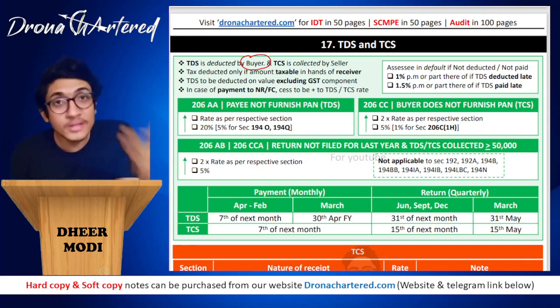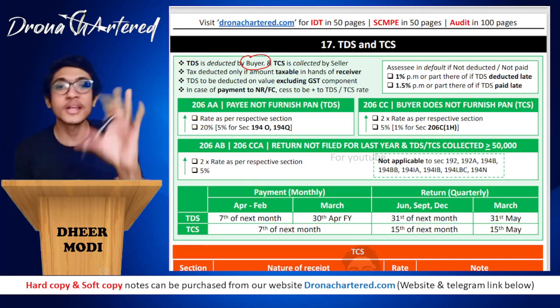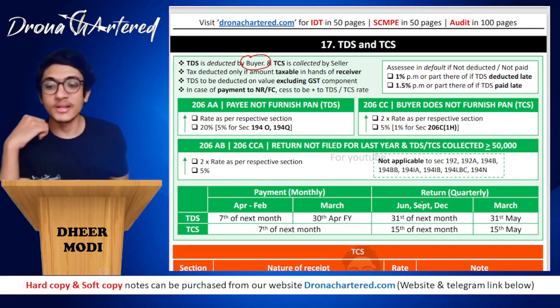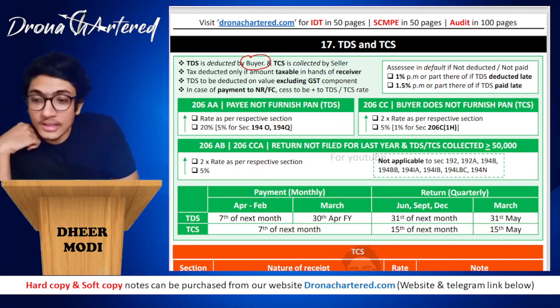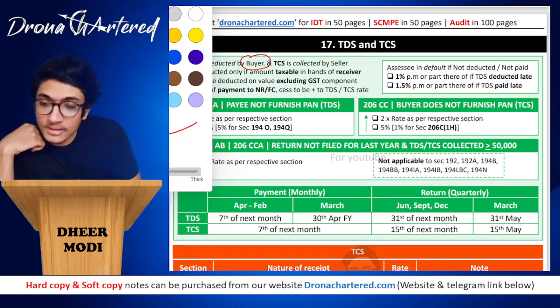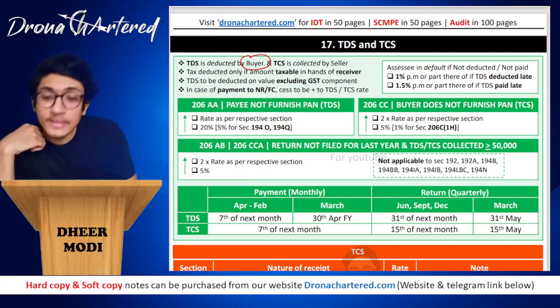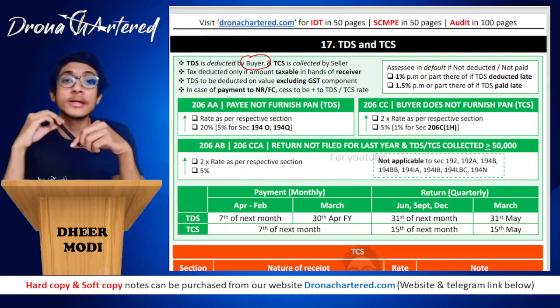So instead of paying them full 100, you will pay them 90, and the rest 10 rupees you will pay to the government directly. That is your TDS, that is the tax is deducted by the buyer itself. Okay. Now TCS is collected by the seller. TCS is collected by the sellers.